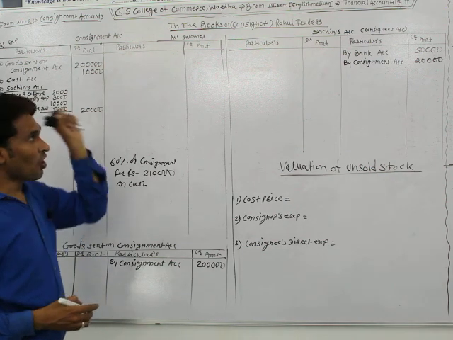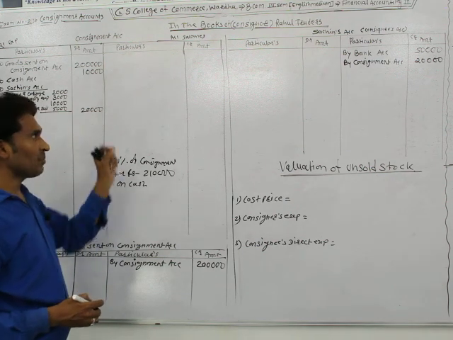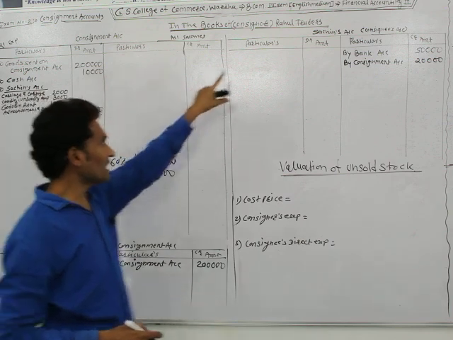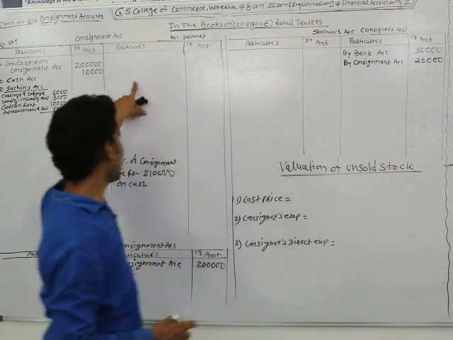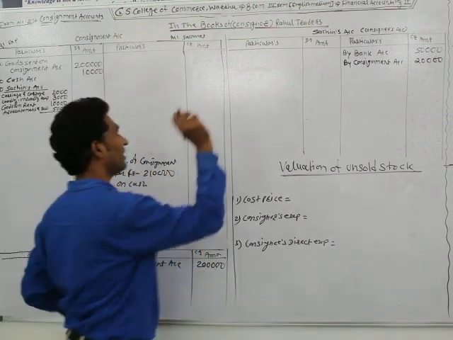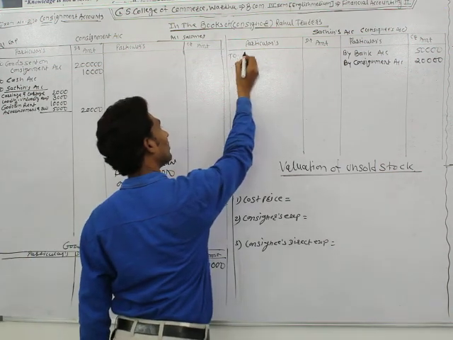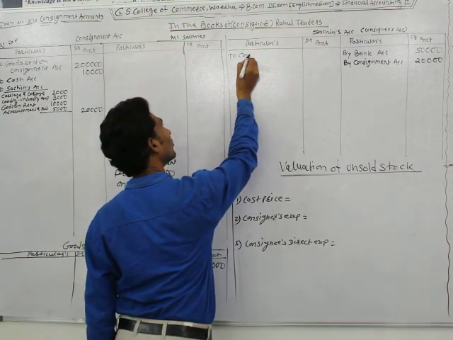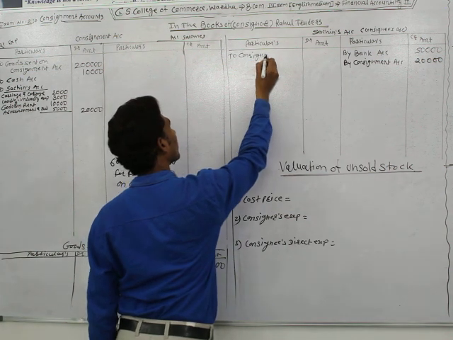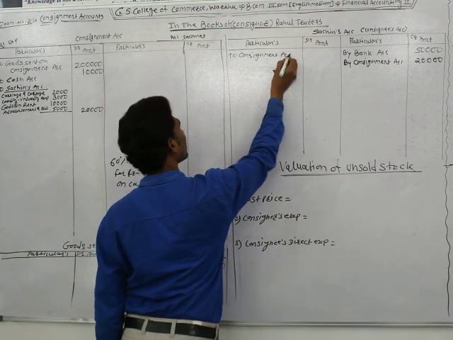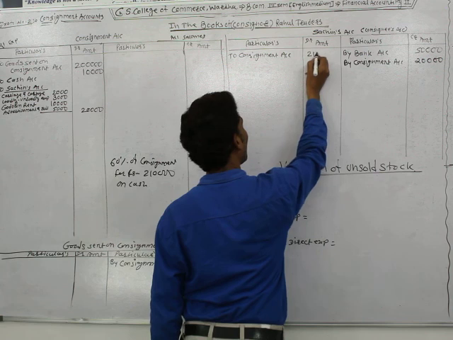Sachin sold the goods on cash. At that time, Rahul Traders passes the journal entry: Sachin's account debit and consignment account credit. So write at the debit side of Sachin by the name of consignment account, amount 2,10,000.